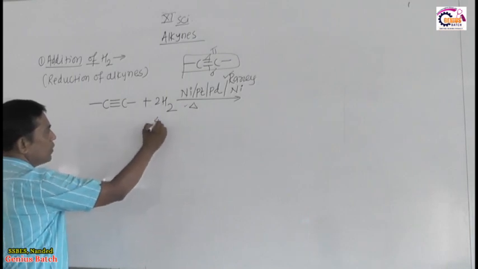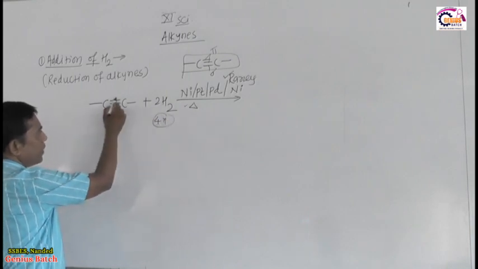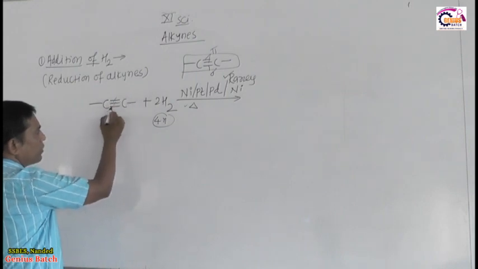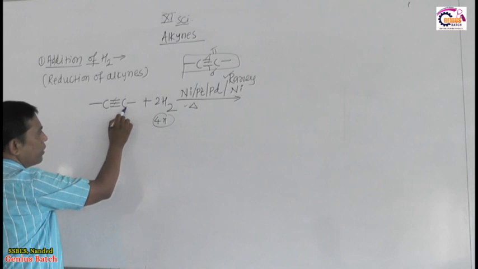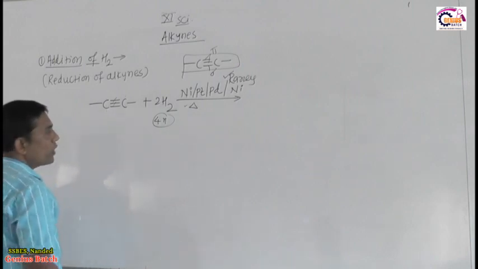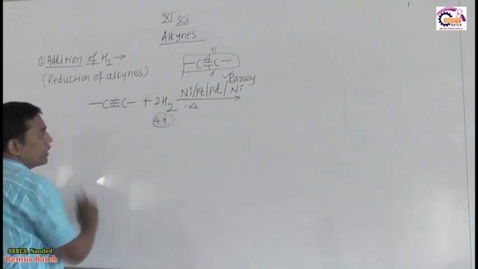2H2 means total 4 hydrogens. So when we break 1 pi bond, 1 hydrogen we add. When we break the second pi bond, again 1 hydrogen adds. So in total we add 4 hydrogens. The triple bond is converted into a single bond.